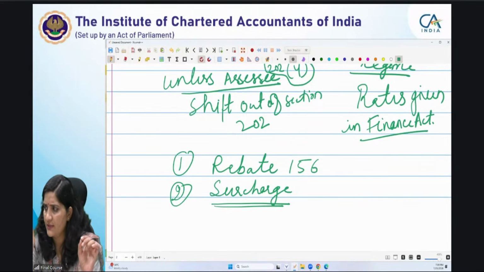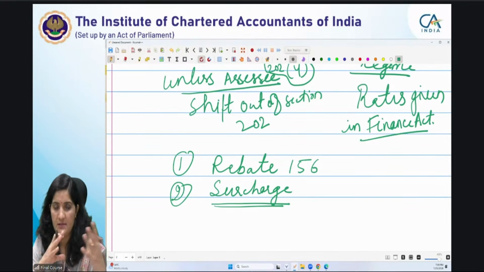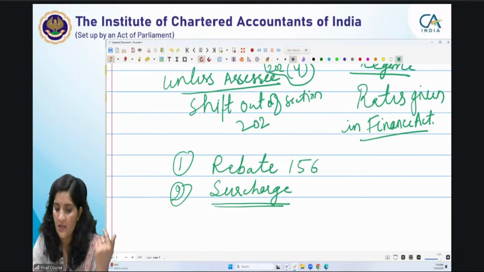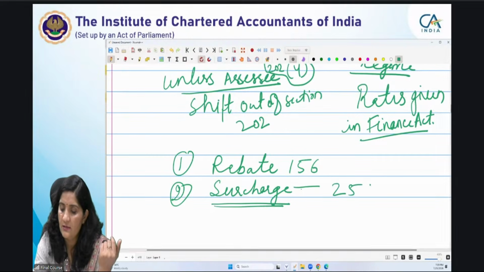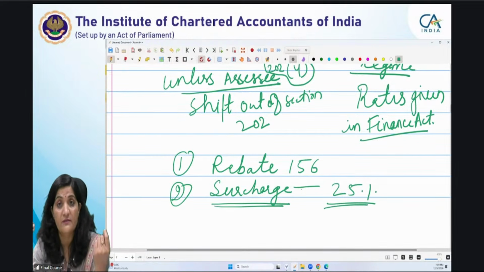Of course, Radha is right that the higher surcharge under the default tax regime is limited to 25% exceeding the income. Total income is very essential. आपको याद होना चाहिए कि total income कितना exceed करेगा तो 25% लगेगा.